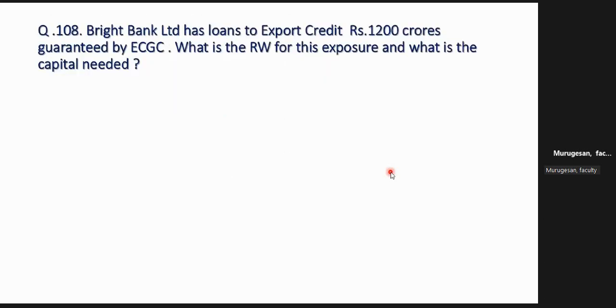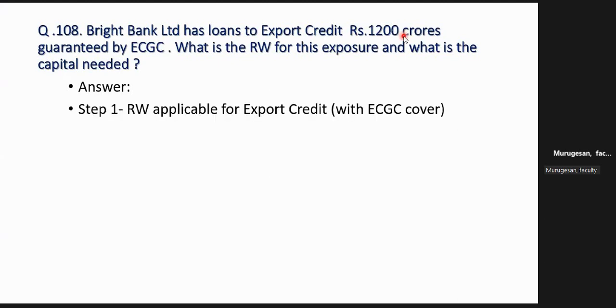Now we are coming to the next one. Only a few questions remain up to this, then we will go to balance sheet management. For example, Bright Bank Limited is the name of a bank. They have given export credit, with 1,200 crores outstanding. It is all guaranteed by ECGC. What is the risk weight for this exposure? What is the capital needed?